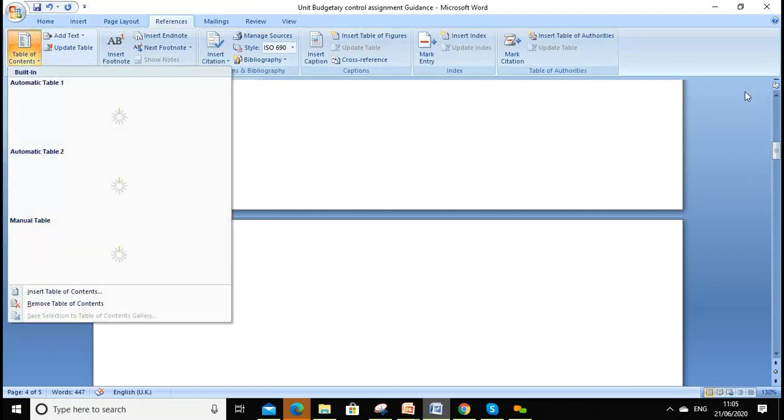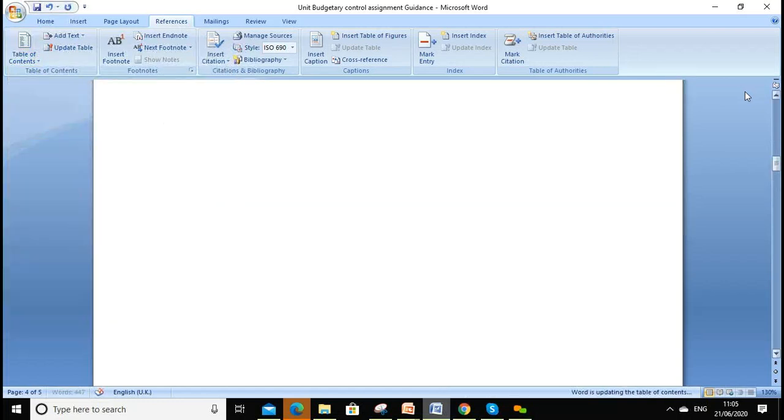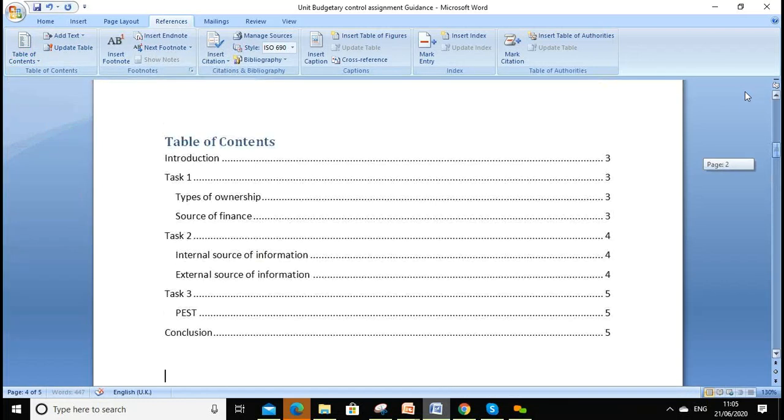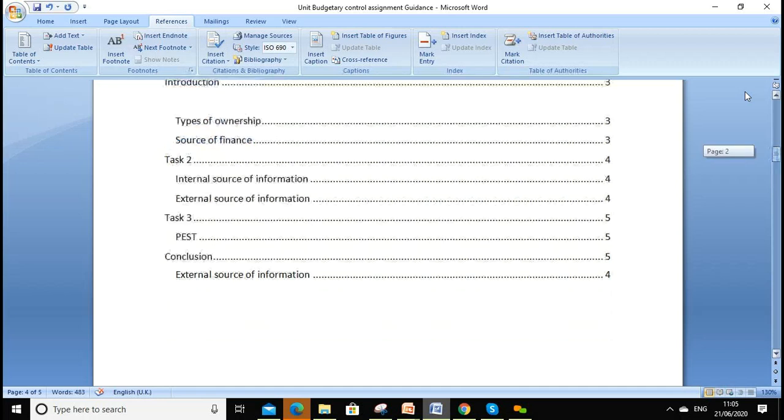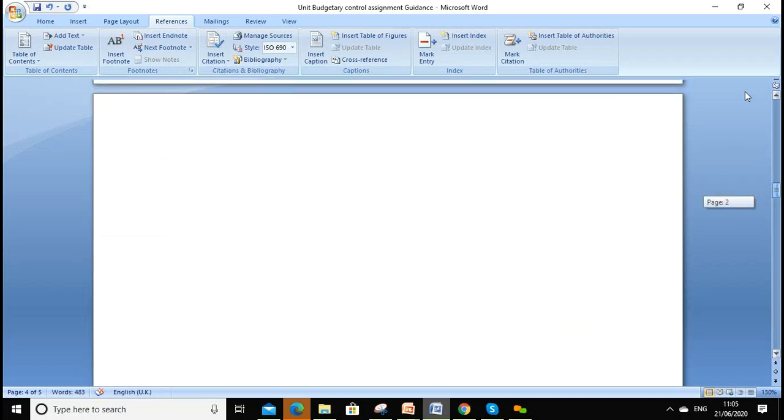I'll show you on the second page, please click References, whatever things we selected as a heading. Now click on the table of contents on your right hand side and copy there, and then your table of contents will be ready like this. You can add more headings, as many as you choose. So that also helps you to properly structure your assignment.